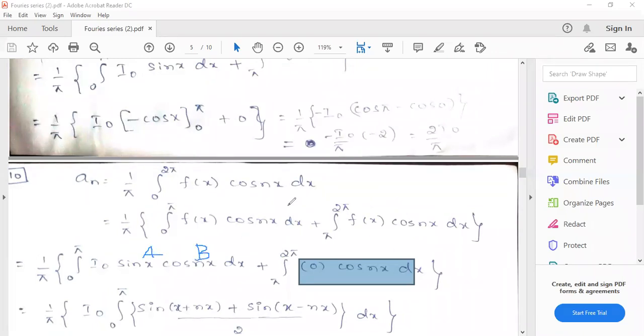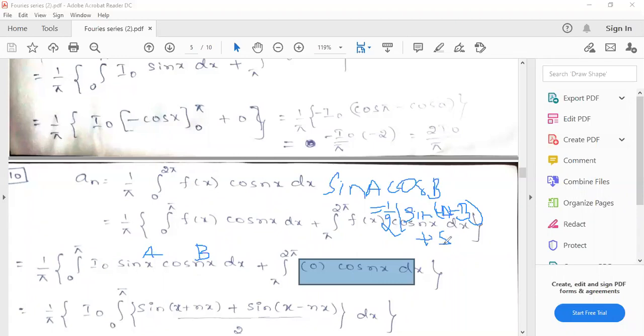We know that sin A cos B equals 1 by 2 times the sum of sin of A plus B and sin of A minus B.